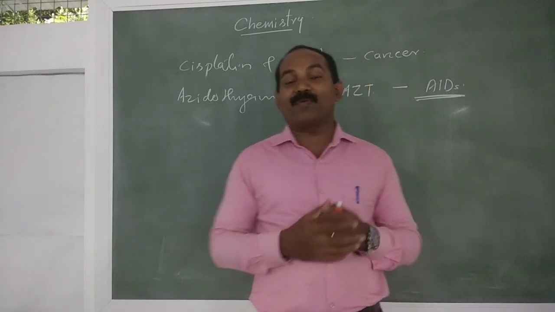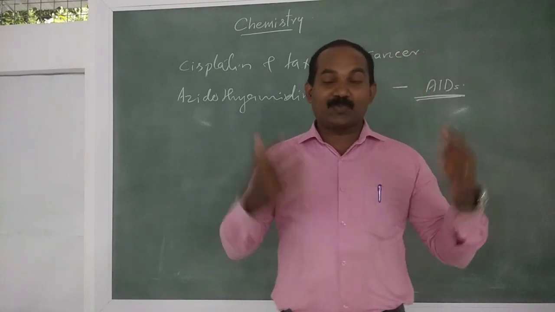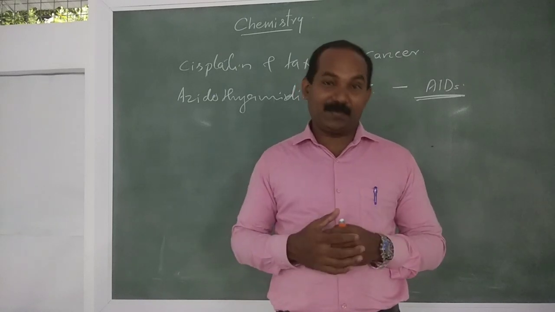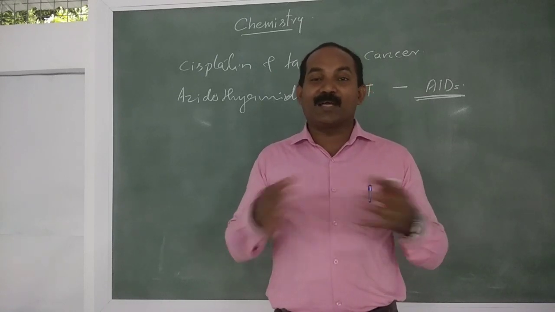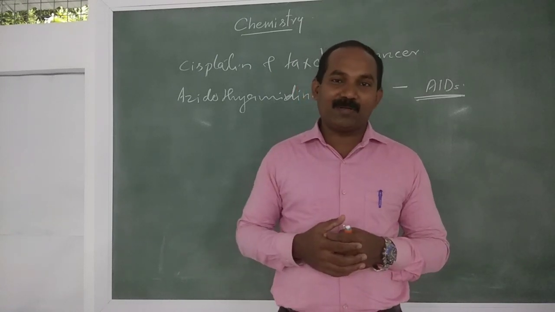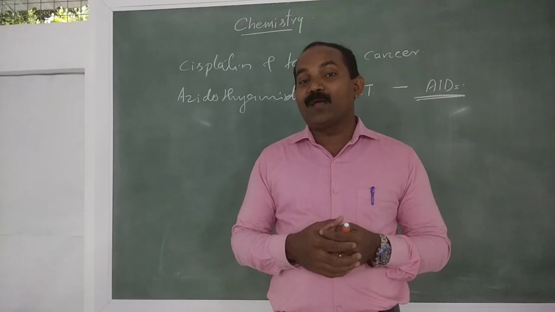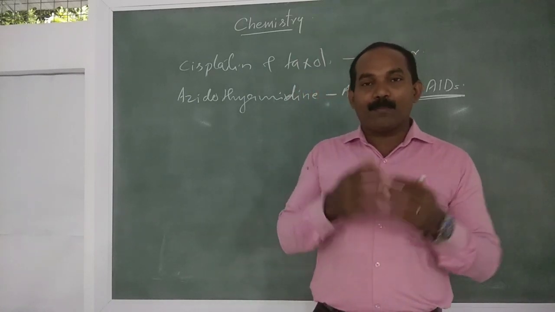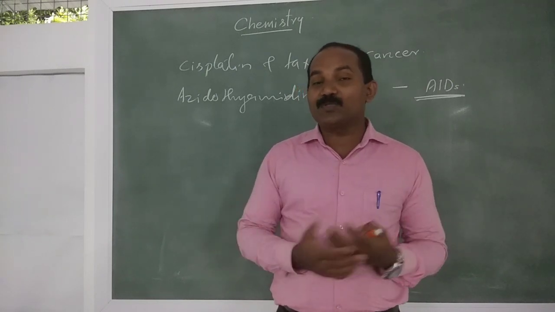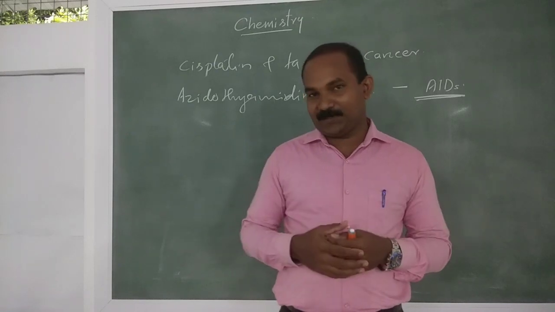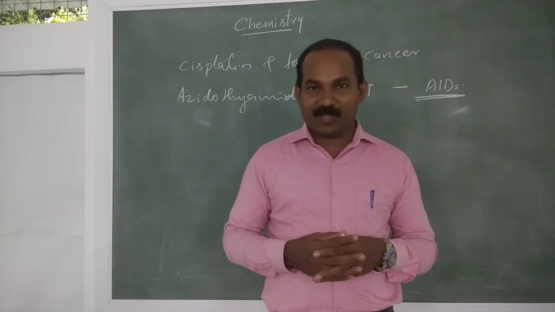Then nowadays the familiar medicine is hydrochloroquine. US President Donald Trump will seek help from India because India is preparing hydrochloroquine. It helps to improve the immunity power. So these medicines are very important. Chloroquine is used for malaria. So many medicines are prepared and are useful to improve our health. So pharmaceutical chemistry is a very important branch in chemistry.